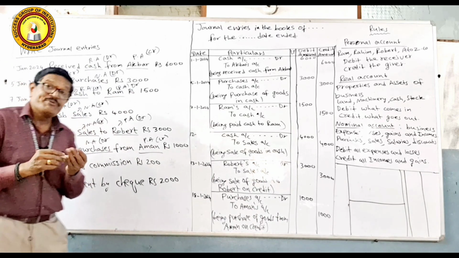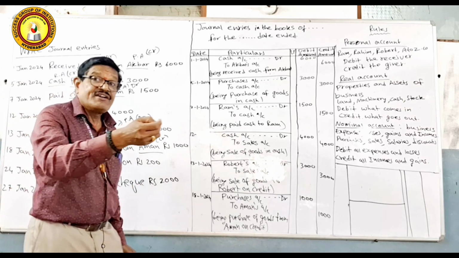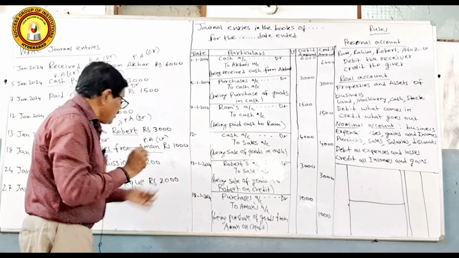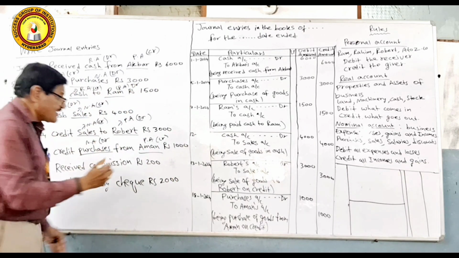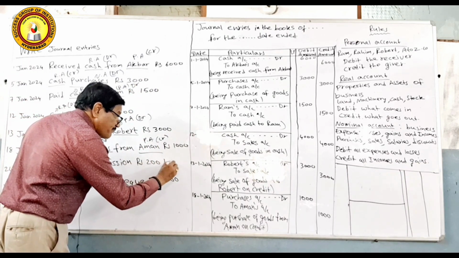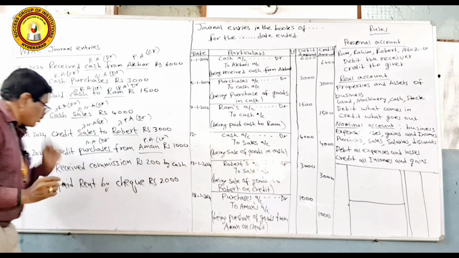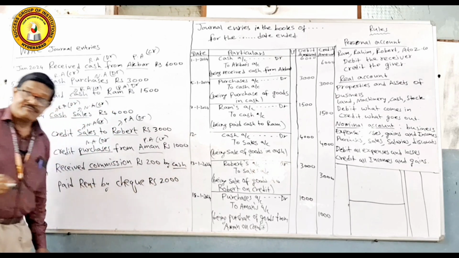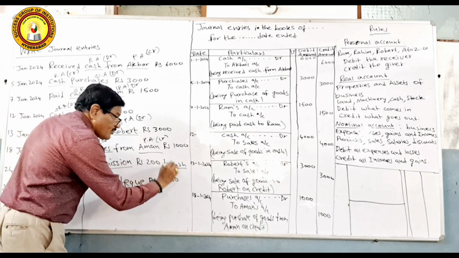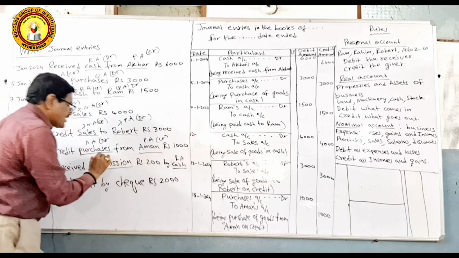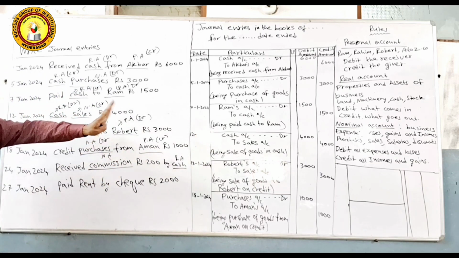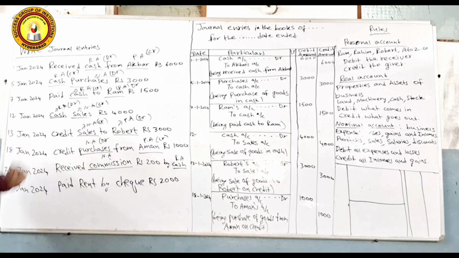Now, 24th Jan, received commission. How do you receive commission? In the form of cash. So, we have to think that by cash. Two things are there. One is commission, one is cash. Cash comes under real account. Commission comes under nominal account.